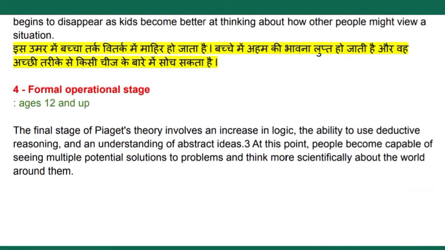Fourth is the formal operational stage, that age is 12 and up. The final stage of Piaget's theory involves an increase in knowledge, the ability to use deductive reasoning, and an understanding of abstract ideas. At this point, people become capable of seeing multiple potential solutions to problems and think more scientifically about the world around them, because they have become much more mature than before.